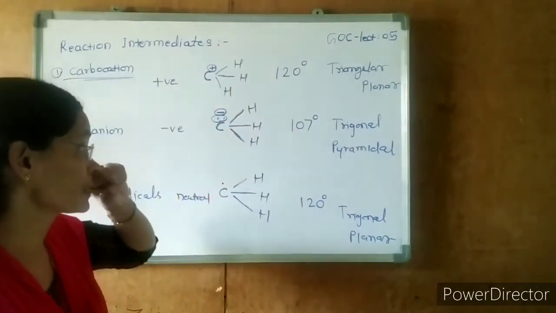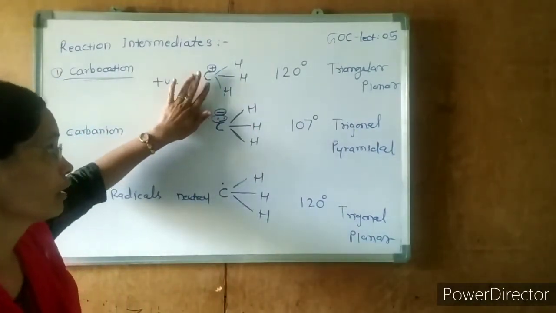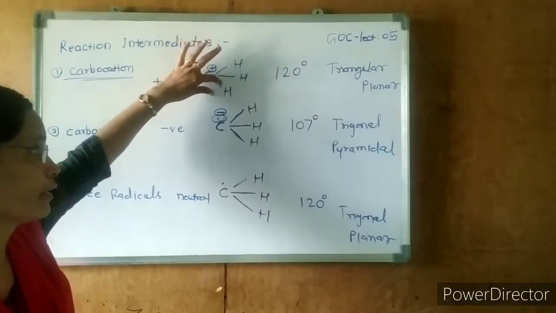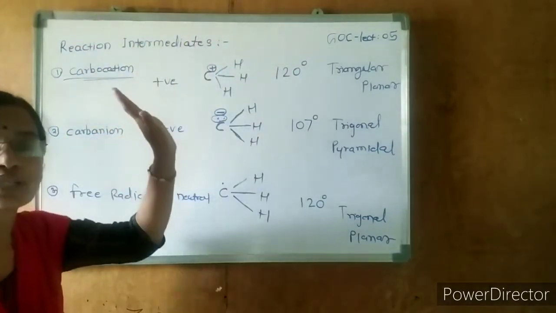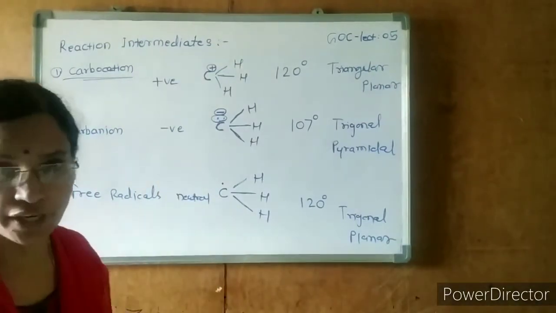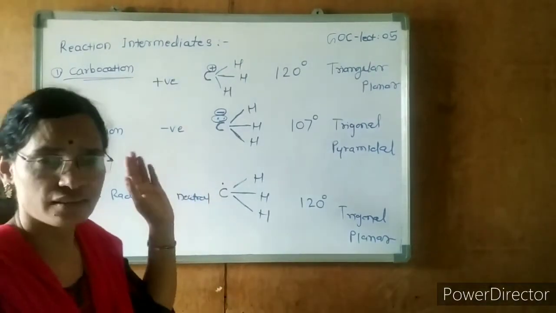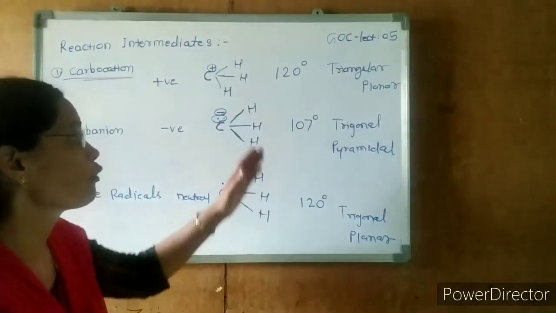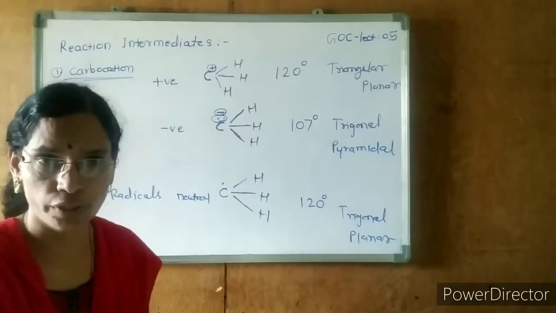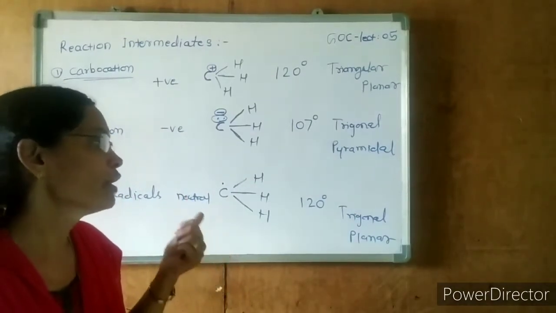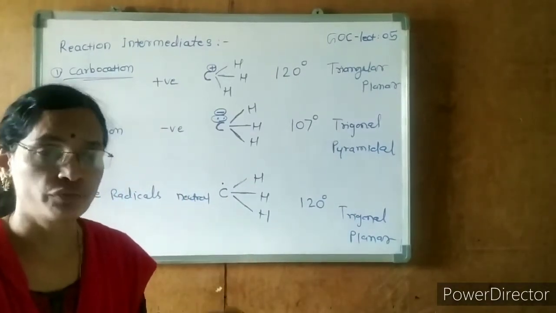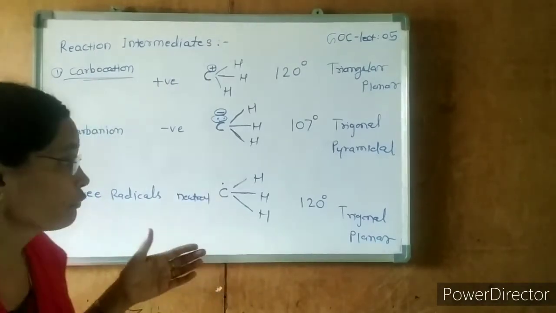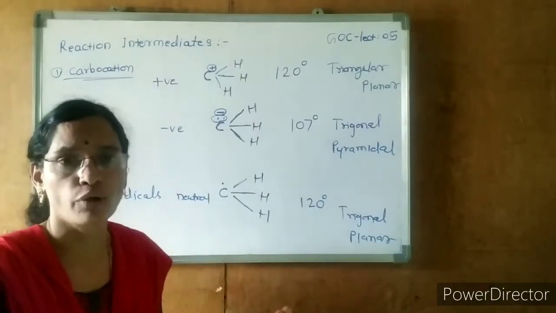Hybridization. We discussed hybridization here. How many sigma bonds are there? 1, 2, 3. Sigma bonds are 3, so what is the hybridization? sp2 hybridization. We discussed in detail in the previous lecture the hybridization, bond angle and shape of the intermediates. Now we will discuss the next properties.